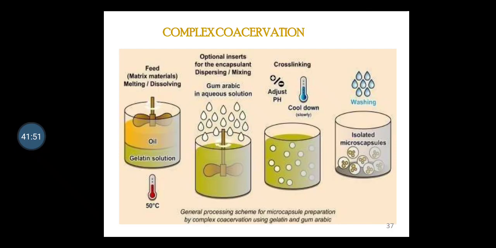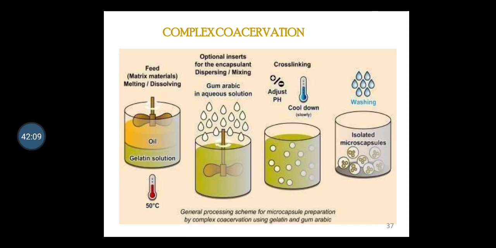This is a very beautiful diagram for complex coacervation, where you can see the separation of an aqueous polymeric solution into two immiscible liquid phases, that is the dense coacervate phase and the dilute equilibrium phase.